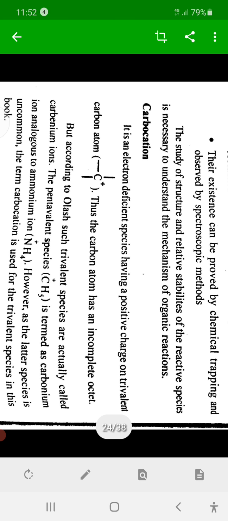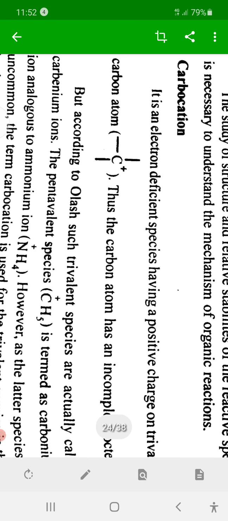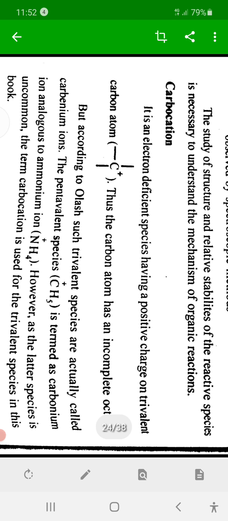Trivalent means valency 3, carbon bearing positive charge. This is the simple definition of carbonium ion or carbocation. Always remember this. What is carbonium ion? Carbonium ion is trivalent carbon containing positive charge. Trivalent carbon bearing positive charge is known as carbonium ion or carbocation.